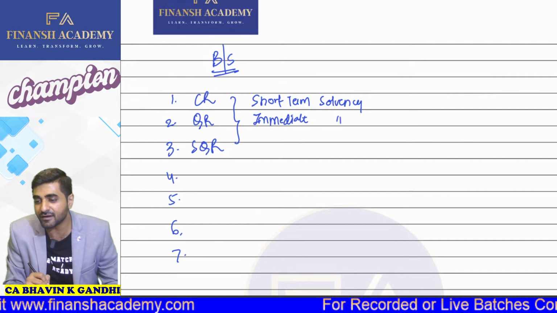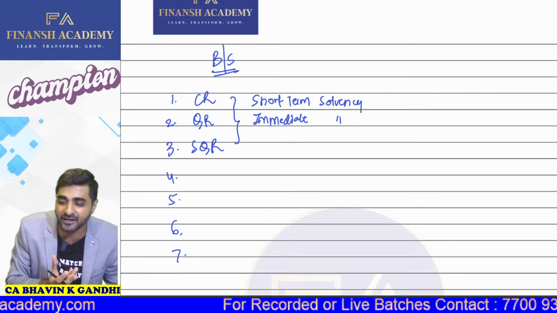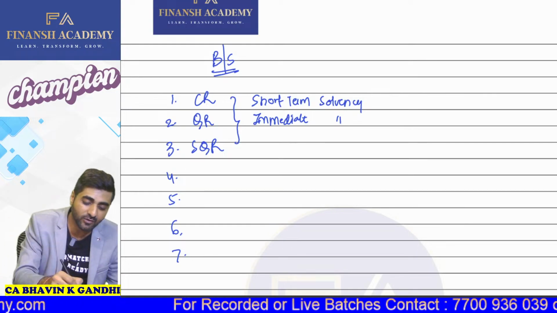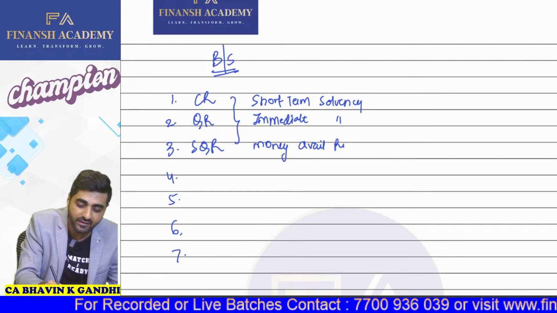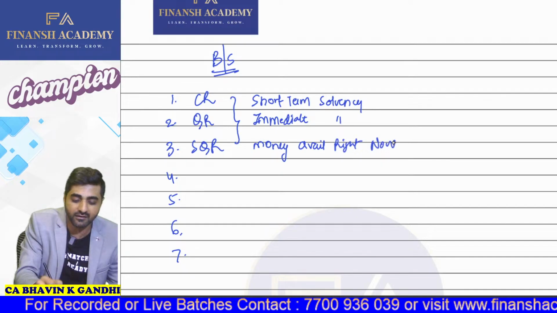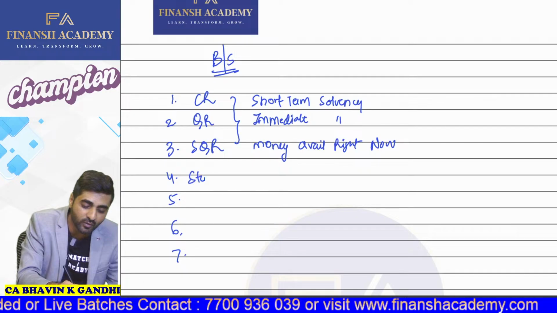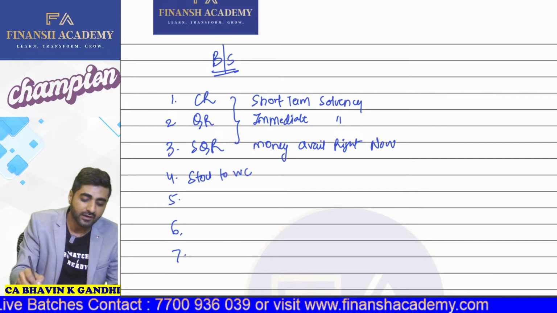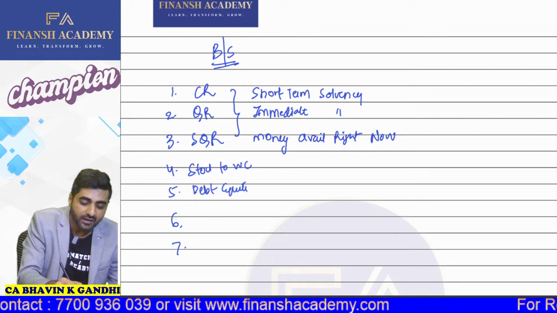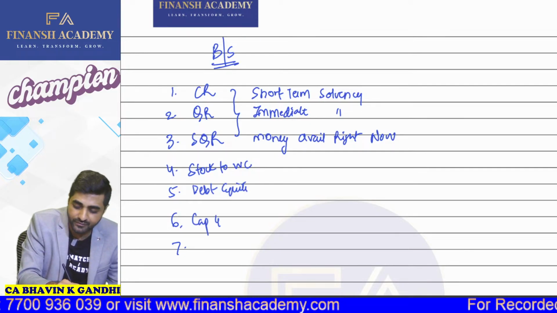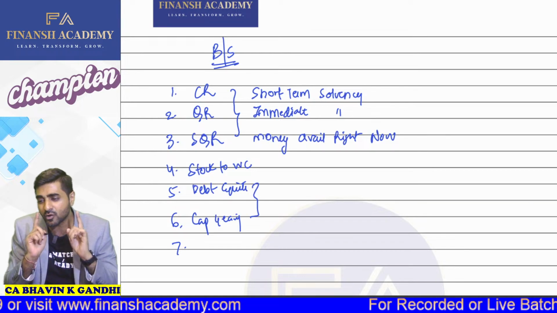right? And whenever we are talking about super quick ratio, we are talking about how much money we have right now to repay 1 rupee of your current liability. Money available right now to repay your current liability. Then we have fourth, which is called stock to working capital. Then we have debt equity ratio. Then we have capital gearing ratio. Can I say debt equity and capital gearing ratio, both these ratios will go hand in hand.